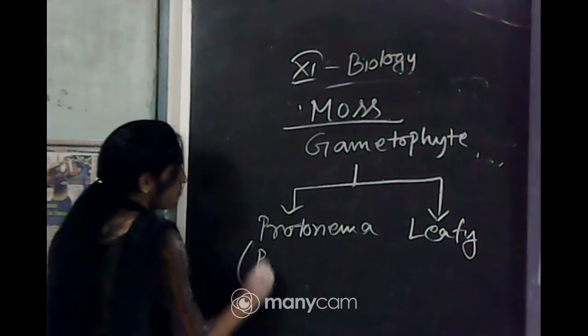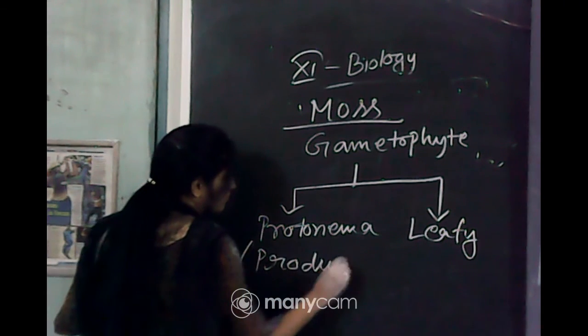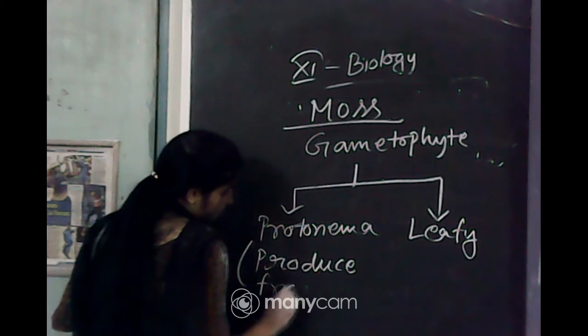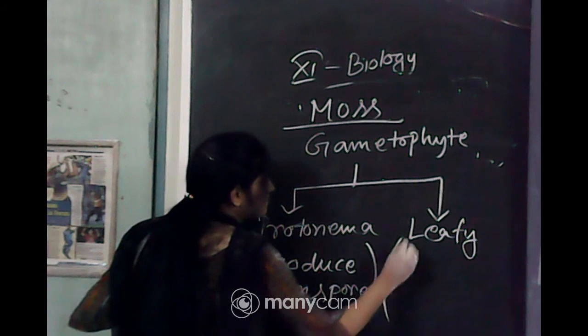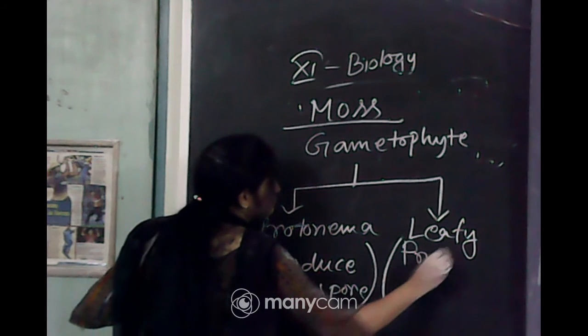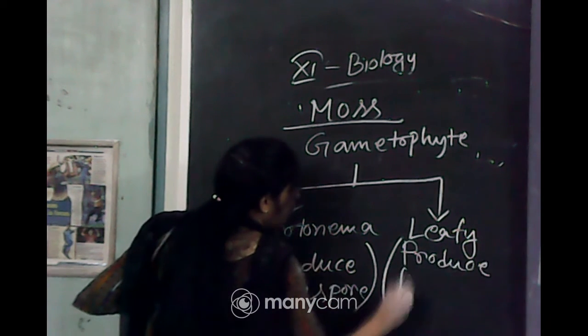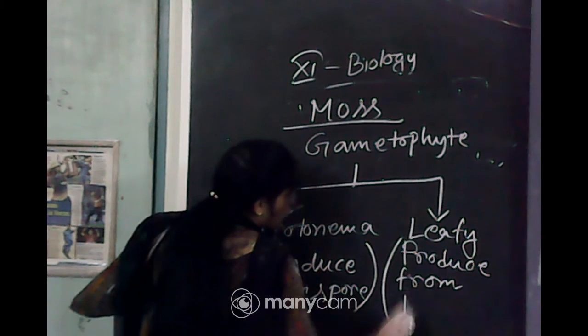Okay, protonema produced from spore and leafy stage produced from protonema. Okay.